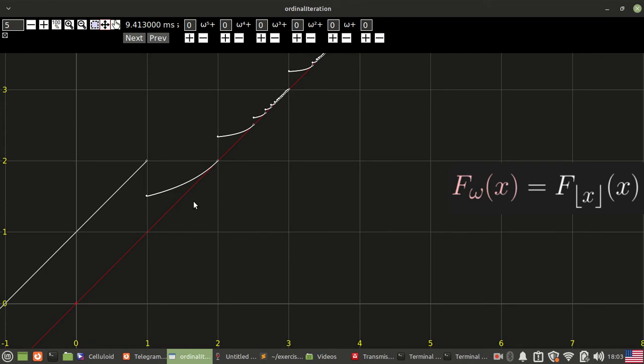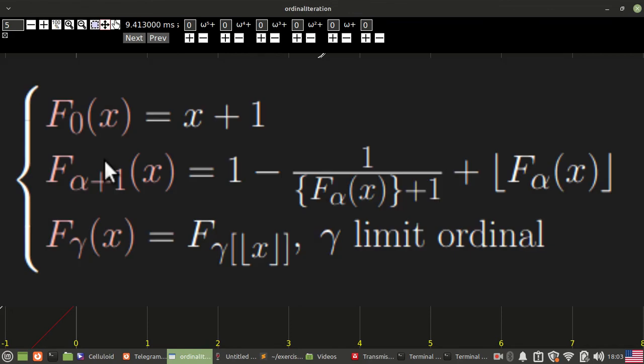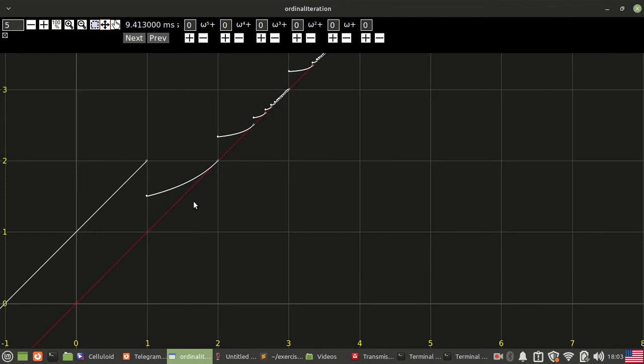Or if you are familiar with fundamental sequences for ordinals, this is the function that you can iterate alpha times for alpha being any countable ordinal and still get bounded values. These previous functions are maybe nicer in that you could write them as an expression involving only basic arithmetic operations and fractional part and integral part.